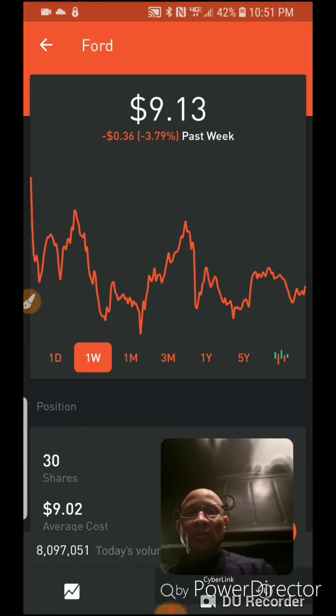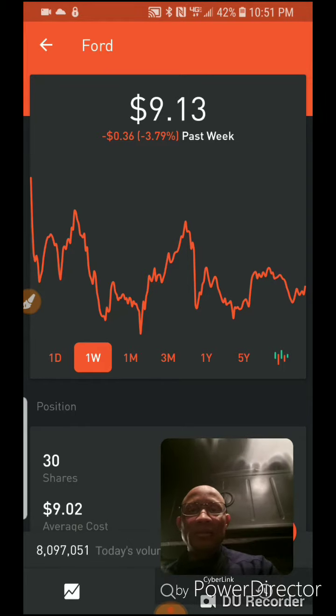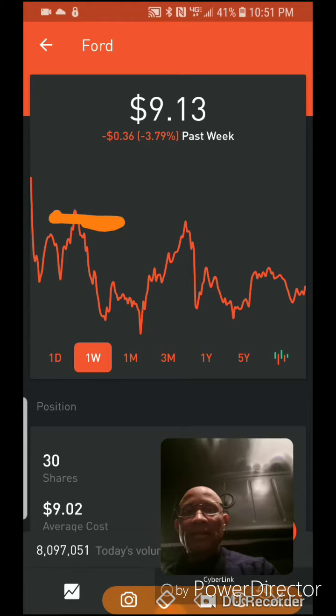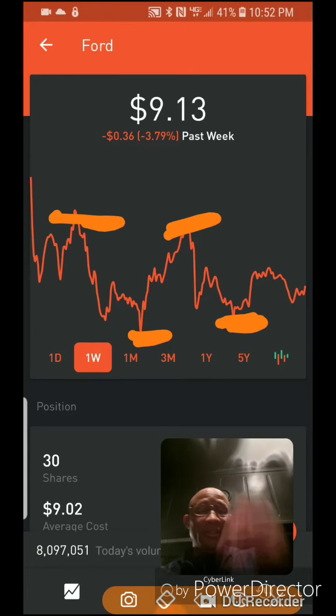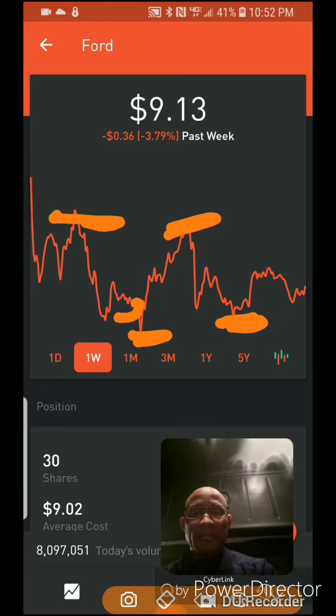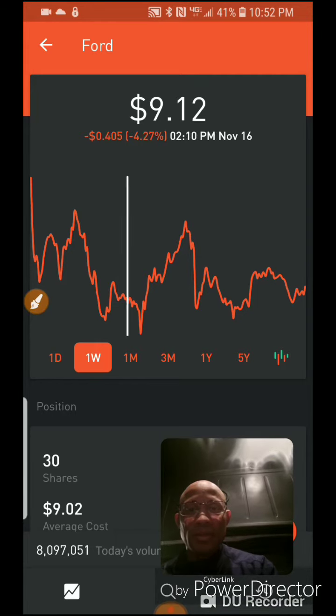It shows you how Ford has been moving in the last week. You see these peaks? You've got highs and then a low, then a high and then lows. These are good as far as investment because the key to any investment is to buy low and sell high. So if you can buy here, sell it here, you make a little money. And maybe it's not a lot. Let's take a look really quick here, hypothetically.